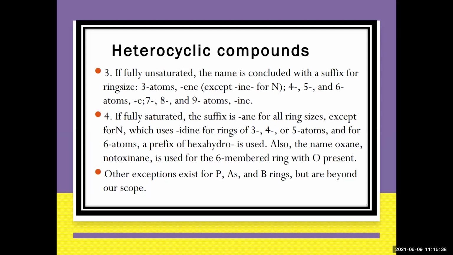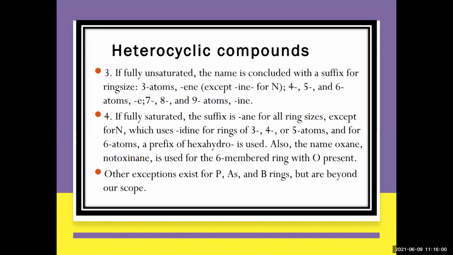For the prefix for 6 hydrogens, hexahydro is used. As in tetrahydropyridine, you can name it like this also. There are alternate names which can be given. Also, the name oxane can be used for a 6-membered oxygen-containing ring.